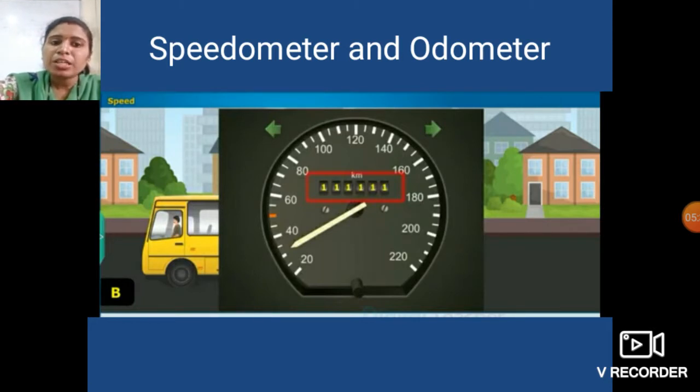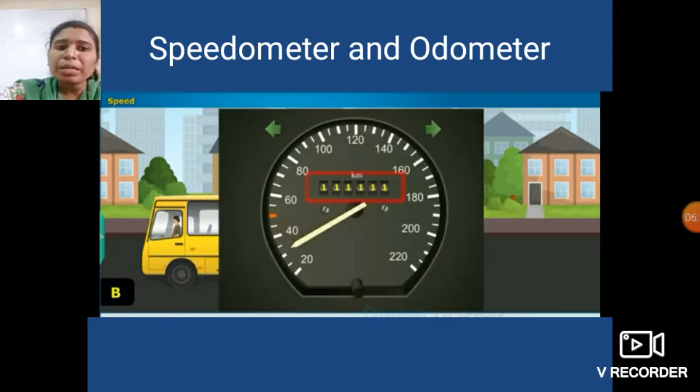So this is the picture of speedometer, which you have already seen in any vehicle. Okay students, this is the picture of speedometer, and that speedometer has one meter in it, that is odometer. Again students, in the vehicle there is a speedometer and the odometer.